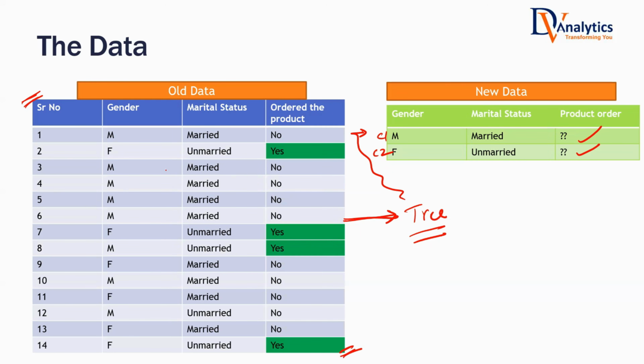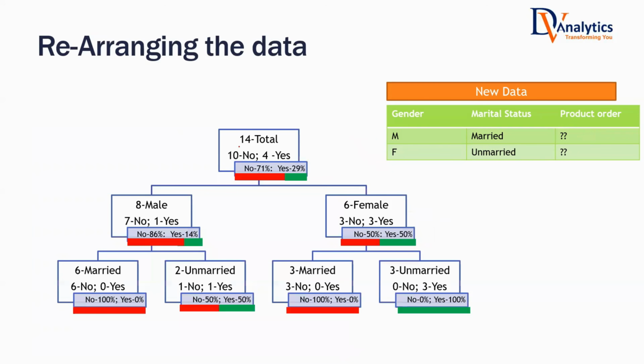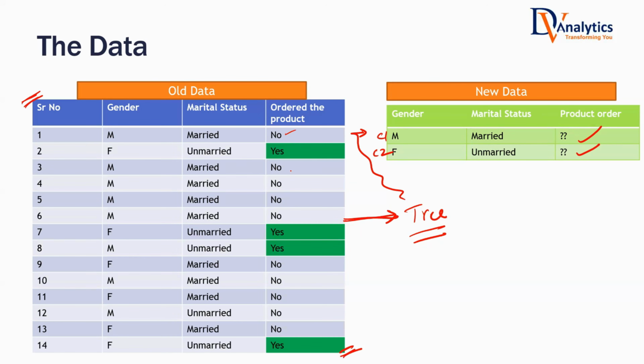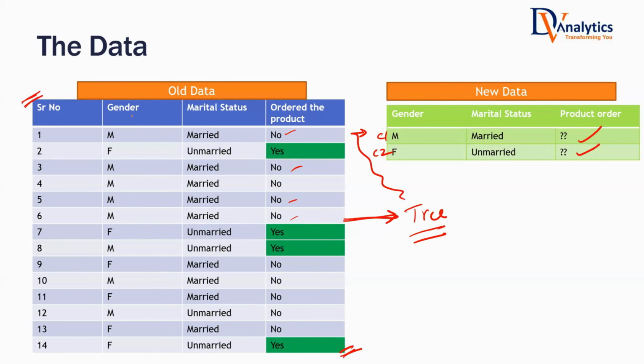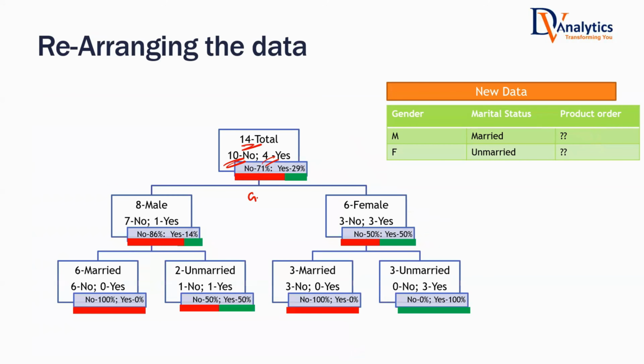Here is the process. Overall, there are 14 records, right? So there are total 14 records. Out of those 14 customers, 10 customers are not buying the product. 4 customers are buying the product. 71% are no, 29% are yes, buying the product. Now, do I have the gender information of the customers? Yes, I do have gender information.